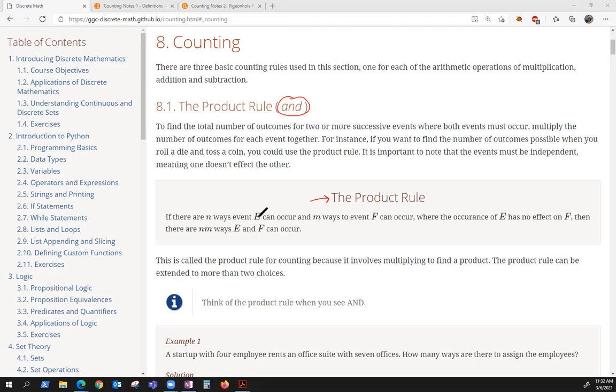Basically it says you start out with some event E that can happen N different ways. And then you have another event F that can happen M different ways. Under this fundamental assumption, the occurrence of E has no effect on F. As long as that's true, then the number of ways that E and F can occur is just the product of N times M. So it's called the product rule because you just multiply. Here's the idea: you think of the product rule whenever you see the word and. So let's just do a quick example.